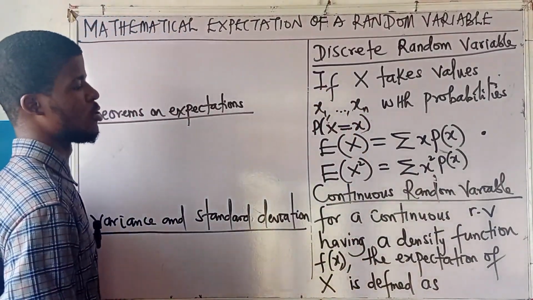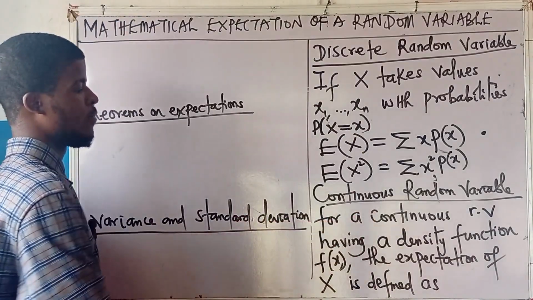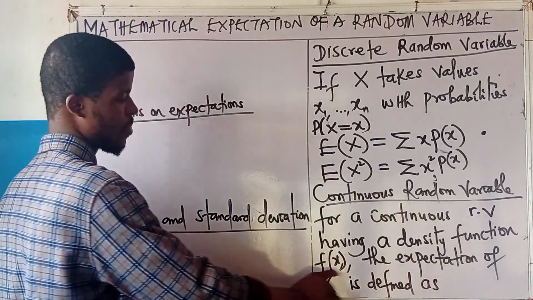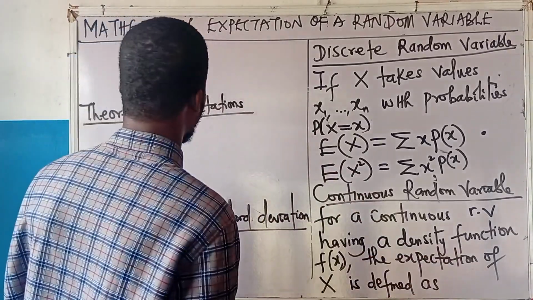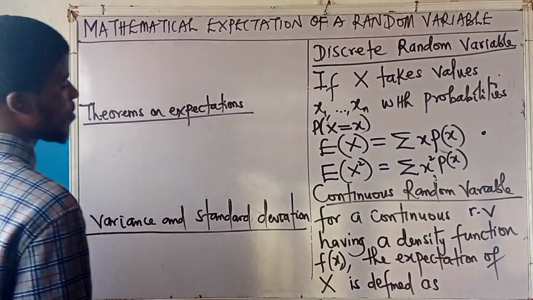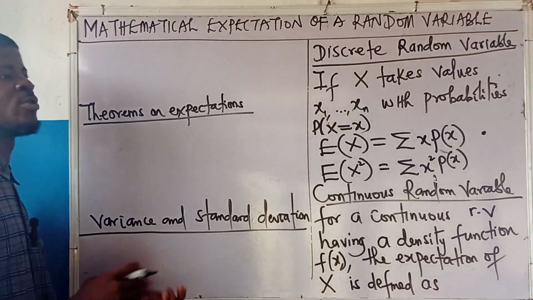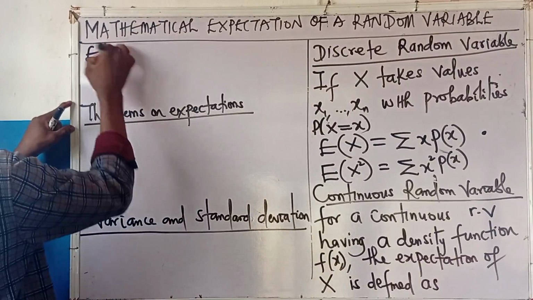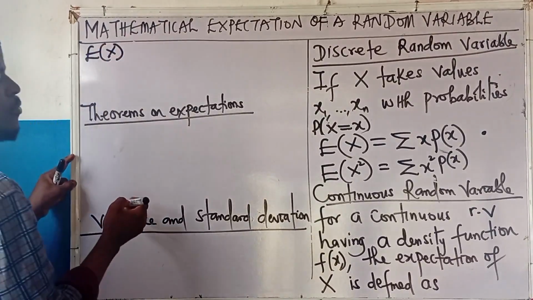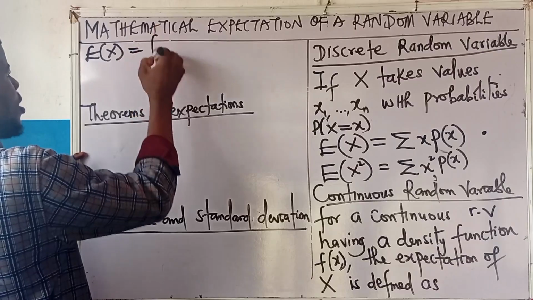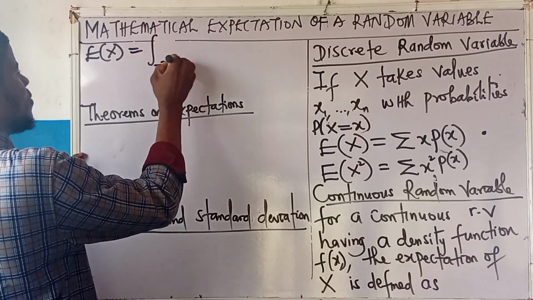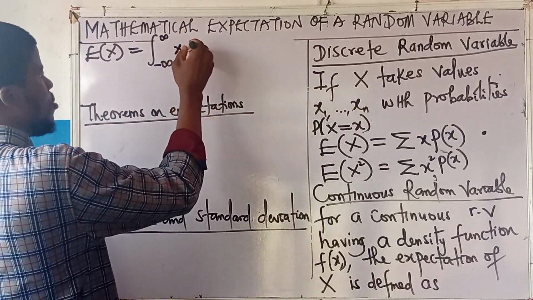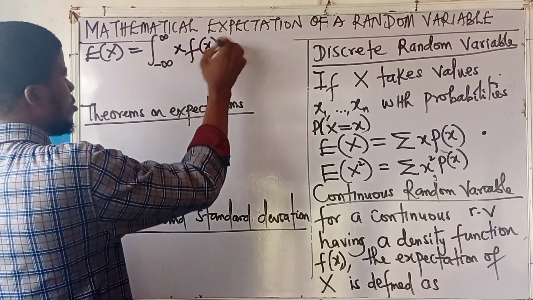What is it for the continuous random variable? For a continuous random variable having a probability density function f of x, the expected value of x is defined as, you know, for continuous random variables we deal with integrals. So expectation of x for a continuous random variable is the integral from minus infinity to infinity of x multiplying the density function dx.